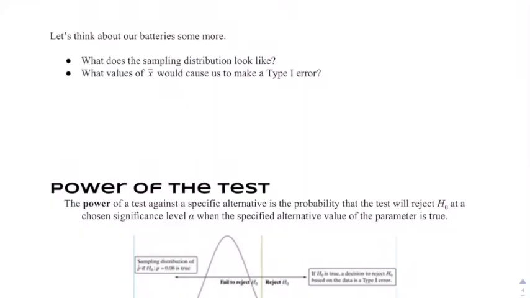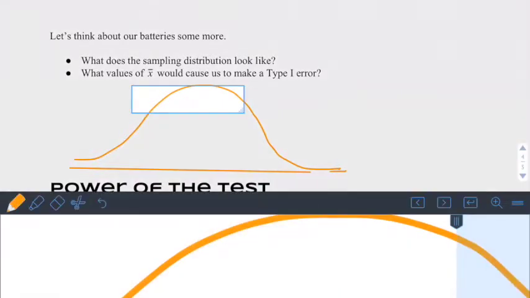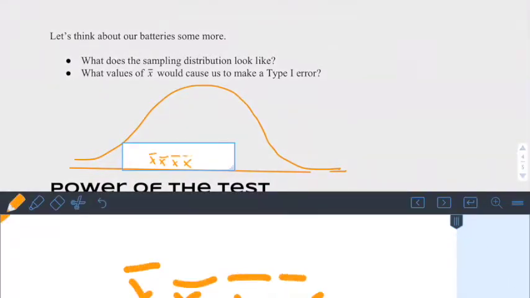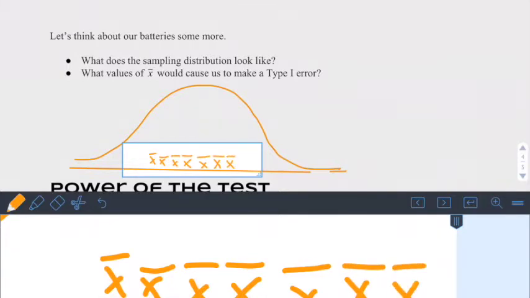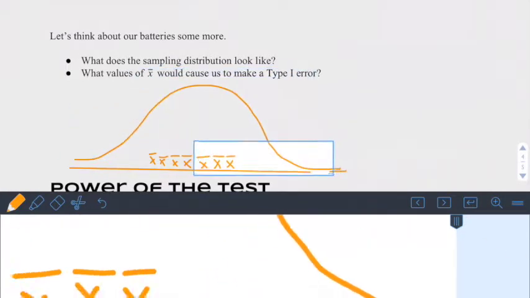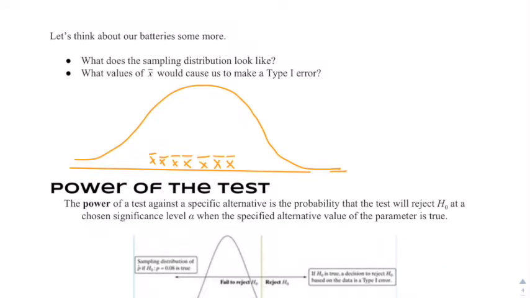So what does the sampling distribution look like? And what values of x bar would cause us to make a type 1 error? So here's our sampling distribution, right, of all these little x bars. That's what these are all going to be shaped as. And assuming that this 30 hours is our true mean length, we should get a sampling distribution centered around 30 hours.